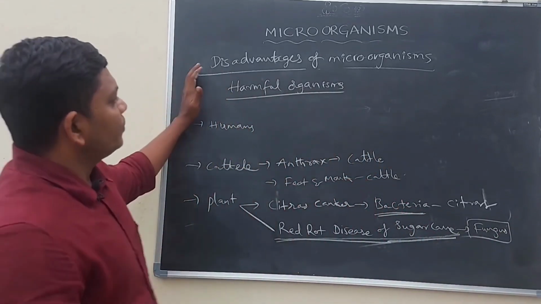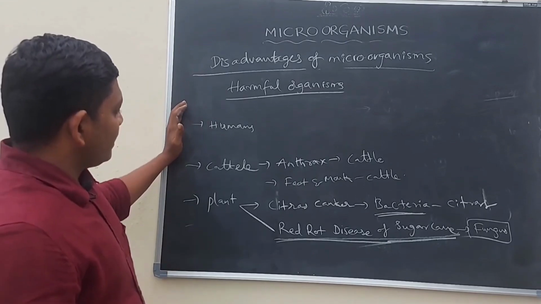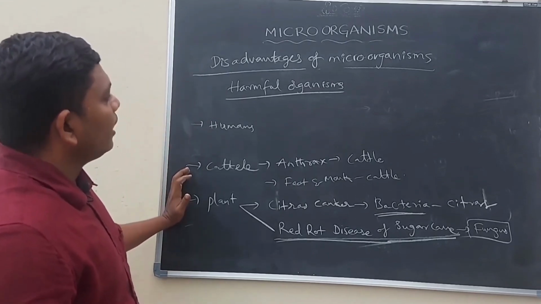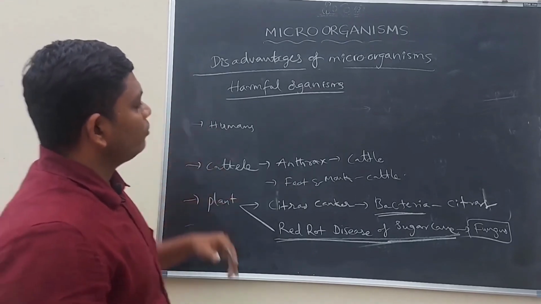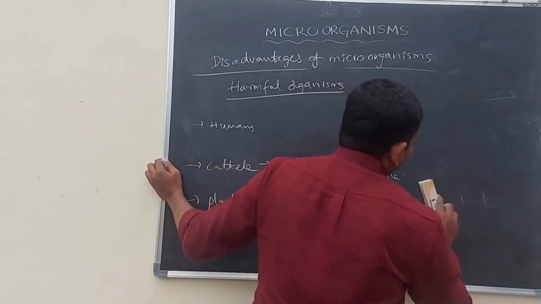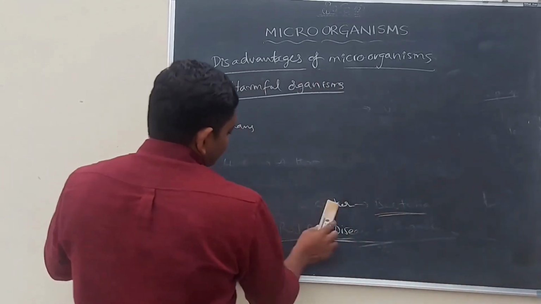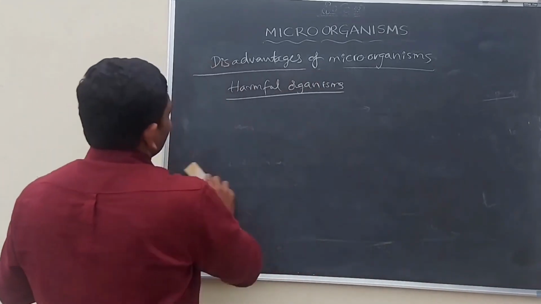So here, in this way, humans, cattle and plants are having problems with microorganisms. Why? Because they are causing disease within them.